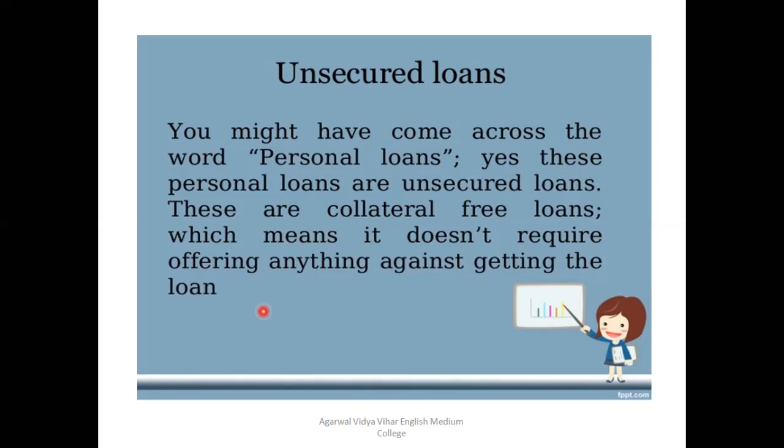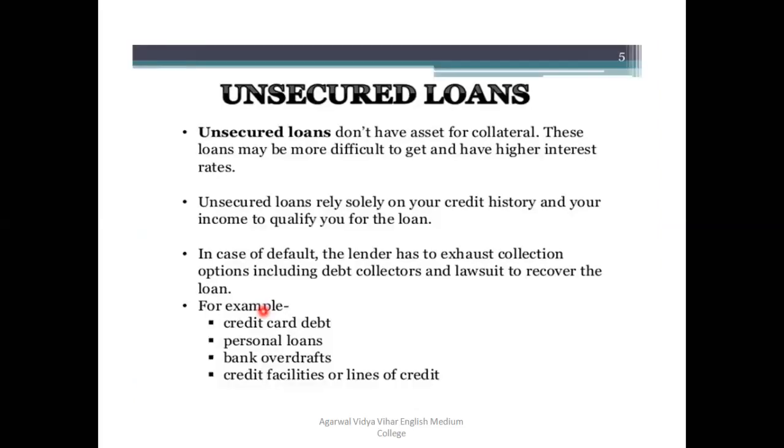You have taken a loan on your personal basis, on your personal reputation, without giving any security. So of course the risk factor is high. Here some of the important features are there. Starting with the meaning, an unsecured loan doesn't have any assets as collateral, means you don't require to keep any asset as a security. Again, I'm repeating, collateral means security. These loans may be more difficult to get and have a higher rate of interest.